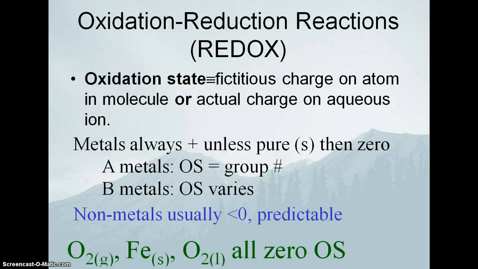Pure elements, by themselves, the way Mother Nature made them, not as ions, all have 0 oxidation states. So O2 gas, the oxygen has a 0 oxidation state. Iron solid has a 0 oxidation state. O2 liquid has a 0 oxidation state. If you're by yourself, and you're a solid or a gas or liquid or whatever, you're the pure substance, then you have a 0 oxidation state.